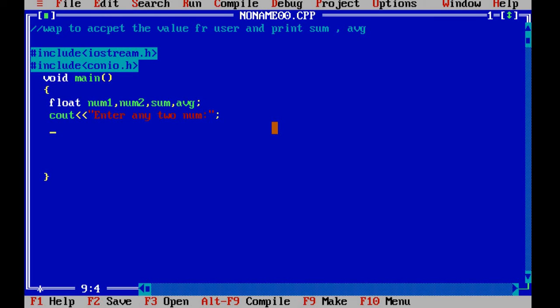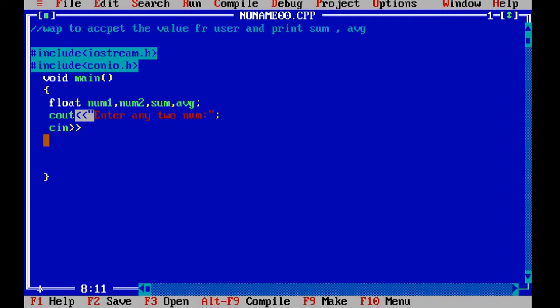After that, we are allowing the user to give input. For input we require the cin operator, which we use to extract the values from the user. Already in my previous section I have told you about the cout statement. Cout is a predefined object representing the standard output, and this sign is called the insertion or put to operator.